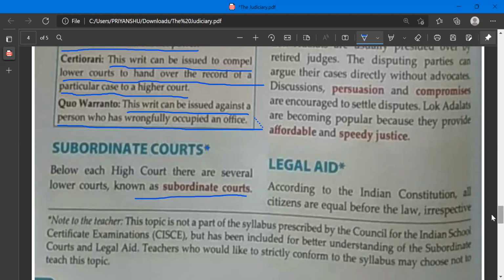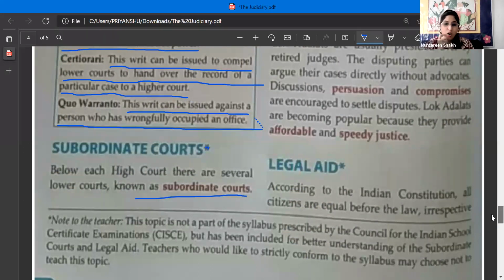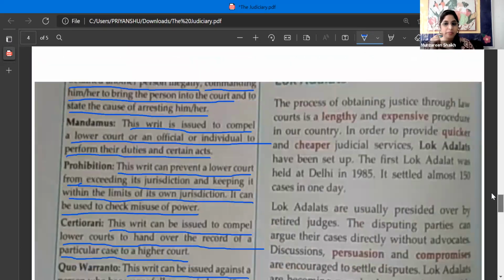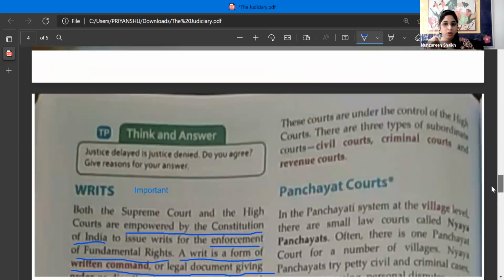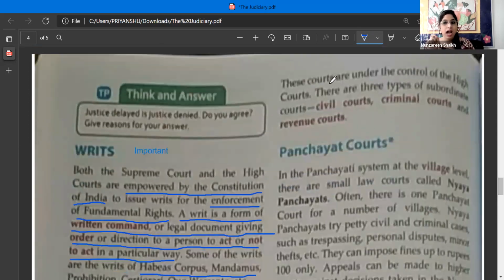Okay. So below each high court, there are several lower courts which are called subordinate courts. Now these courts are under the control of the high court. There are three types of subordinate courts.